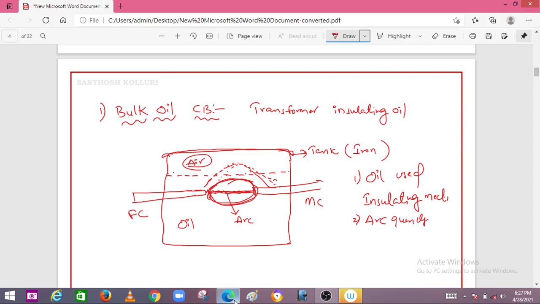As the moving contact moves away from the fixed contact, the length of the arc increases. Therefore the resistance of the arc increases. This increased resistance lowers the temperature and hence reduces the formation of gases around the arc. Here it will be more, and it will be less like this.